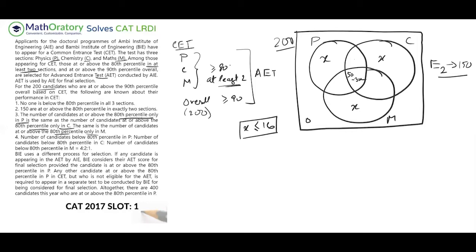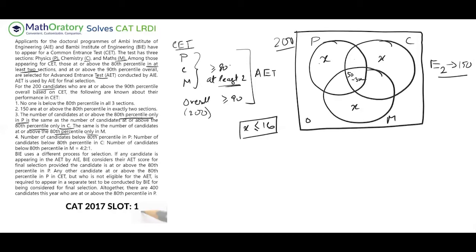Okay, so now let us look at the fourth information. So the fourth information tells us that the number of candidates below the 80th percentile in P, the number of candidates below the 80th percentile in C, and the number of candidates below the 80th percentile in M are in a given ratio. So the number of candidates below the 80th percentile in P. So the outside region is not something I have to worry about. So below 80th percentile in P is this part.